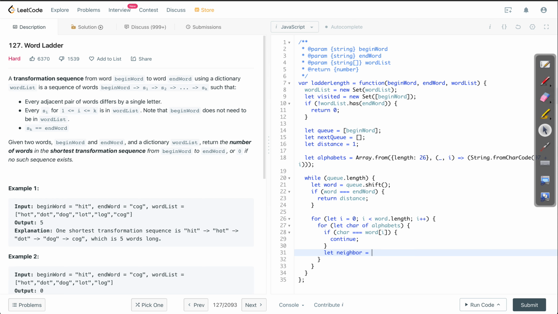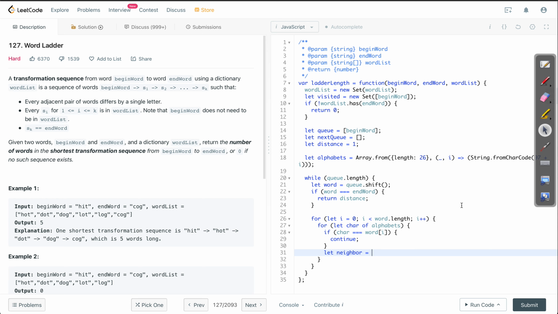So now in order to generate this neighbor, we need to replace word i with the character which is from the alphabet, right? So we need to replace this word i with the new character that is generated in every iteration of the for loop. For that, we can use the slice method from JavaScript.